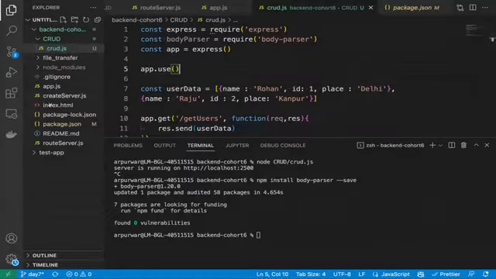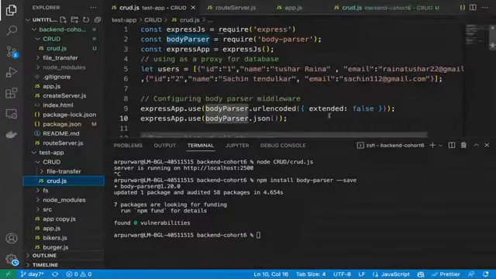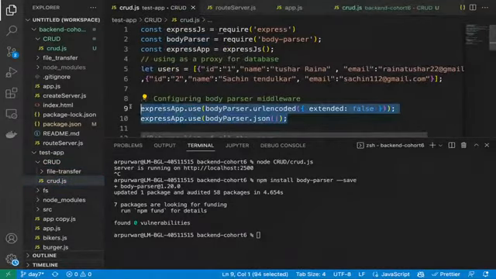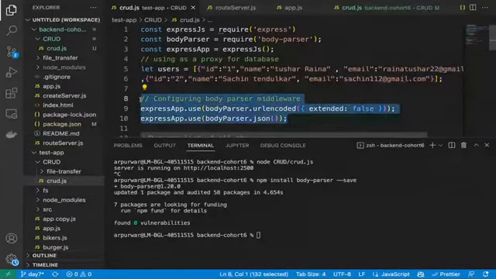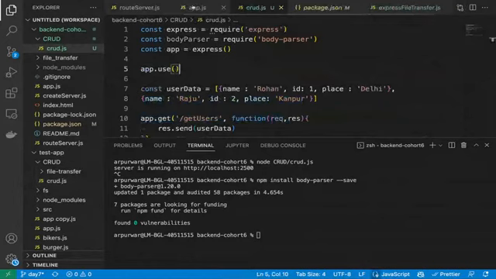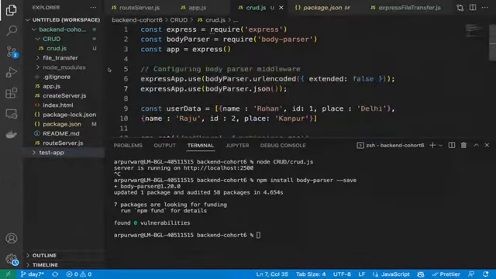Let me find those lines. I don't remember them. Yeah, these two lines. This is the configuration which you need to do for body parser, and you do not need to remember it. You just simply add it every time.